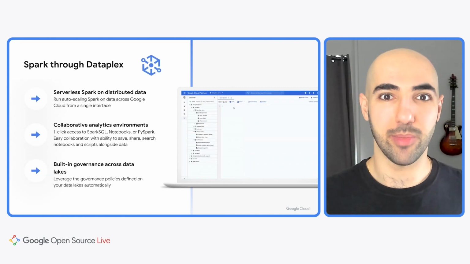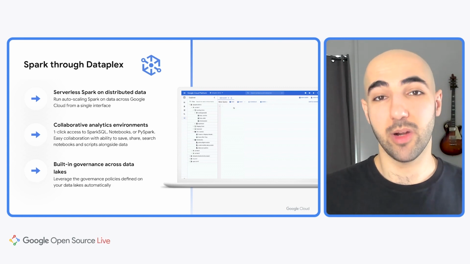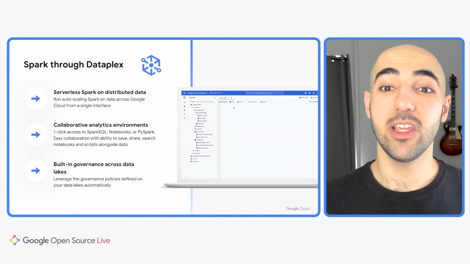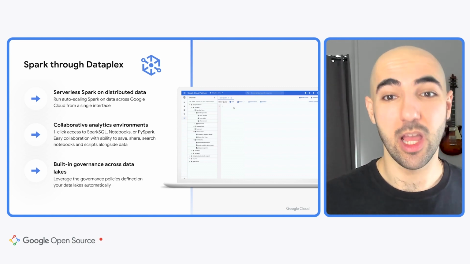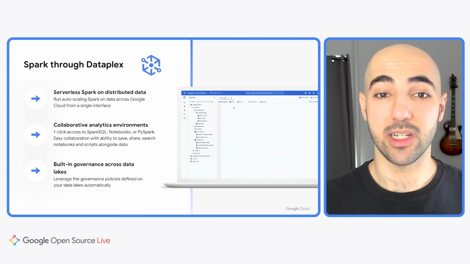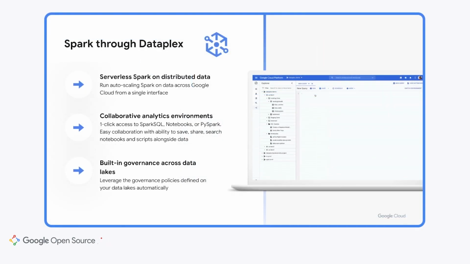Next up, Dataplex, our unified data fabric. Serverless Spark is integrated with Dataplex, letting you run Spark across all of your data in cloud storage and BigQuery with the unified security and permissions that Dataplex provides from a single interface. Additionally, you'll also have access to a serverless collaborative SQL and notebook environment, and this can be used across all of your data.